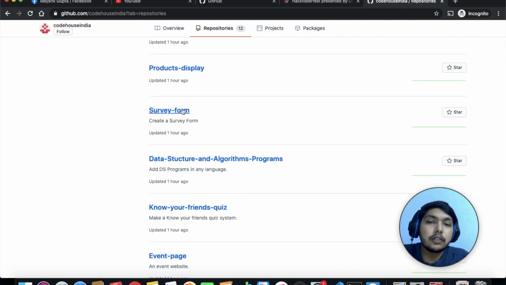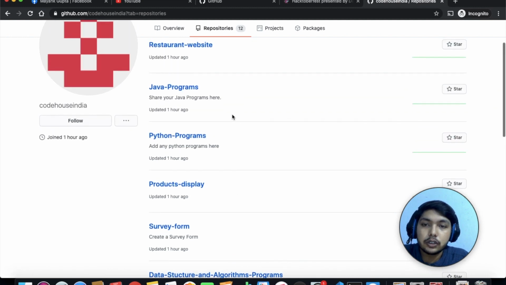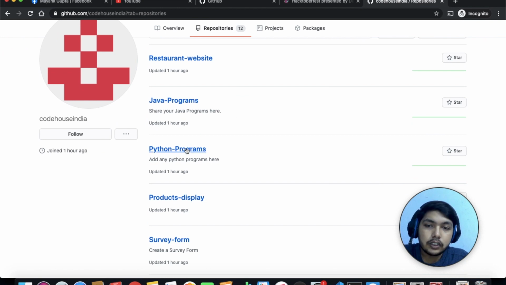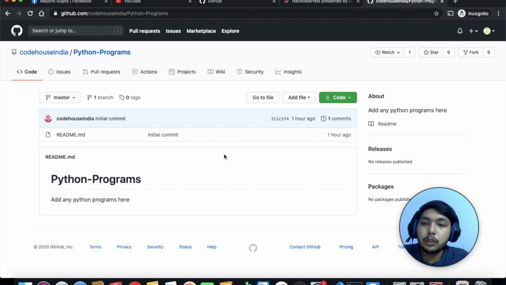You can see here one survey form. Basically in the survey form there will be HTML with several fields, and you can try styling it and then adding the validation. So you can just put in a small effort here. I'm starting with the Python programs, so come to Python programs.